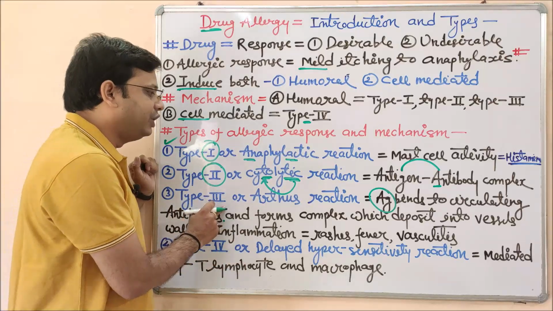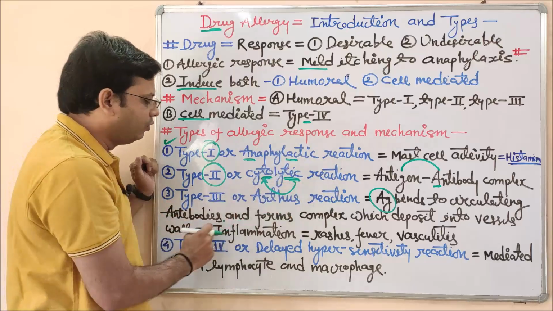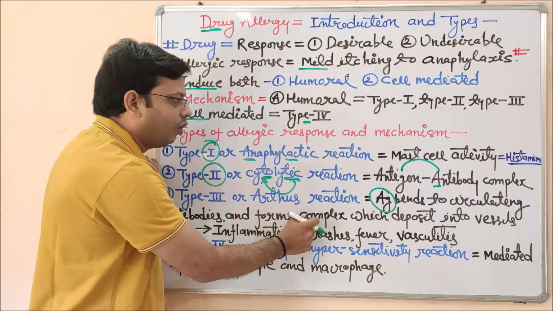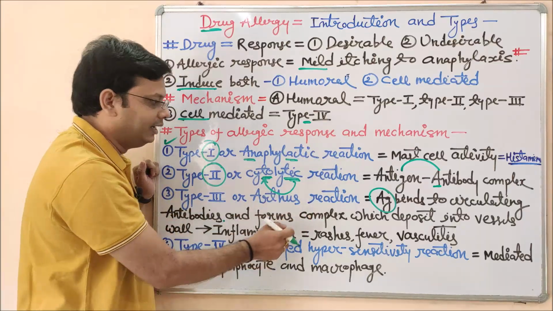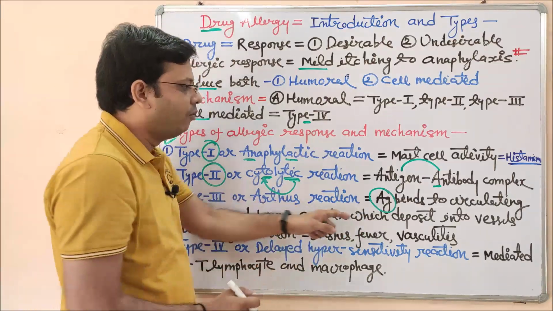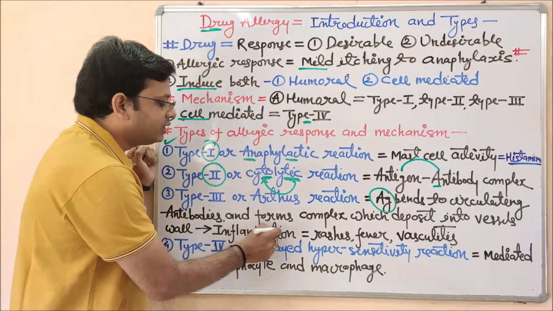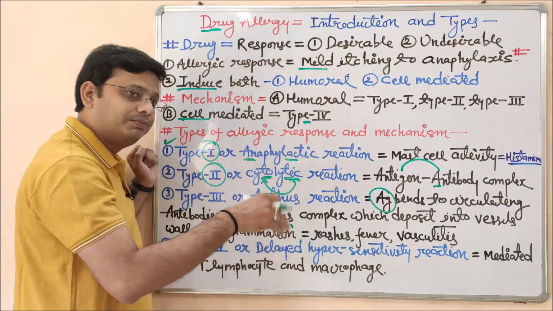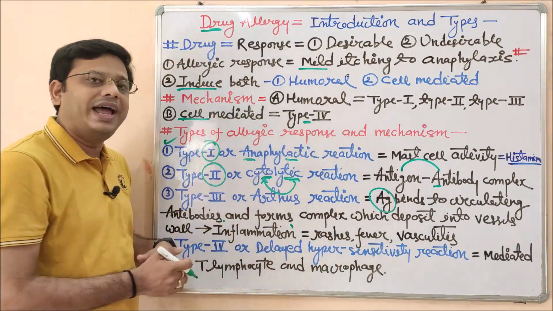Now coming to the explanation. So the antigen binds to the circulating antibody and forms a complex like the other one, but the difference is that these are bound with the circulating antibody, and this complex is deposited into the blood vessel walls, and that may cause inflammation, and that inflammation then further converts into rashes, fever and vasculitis.